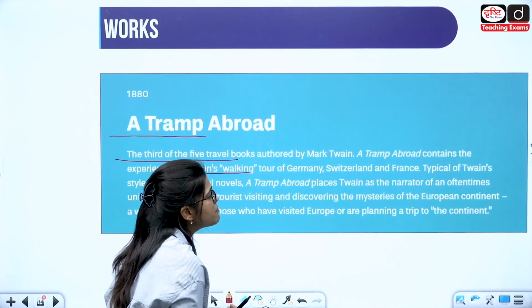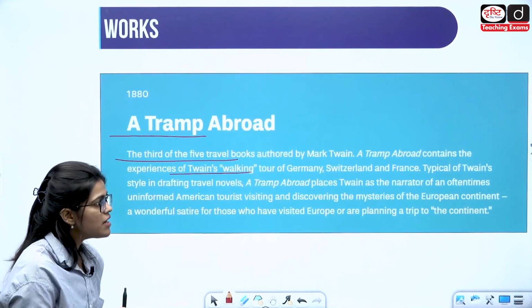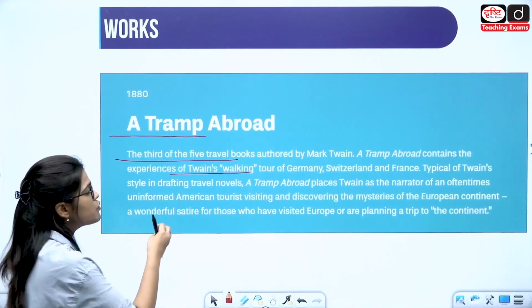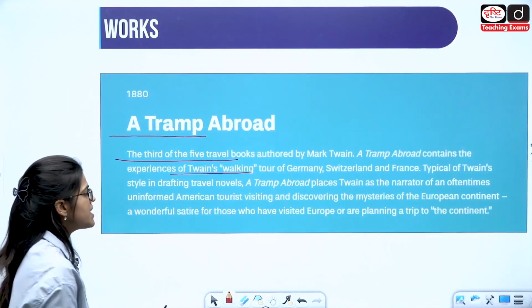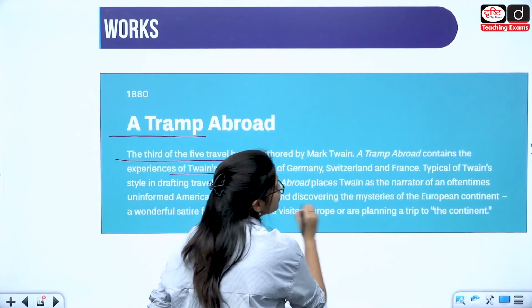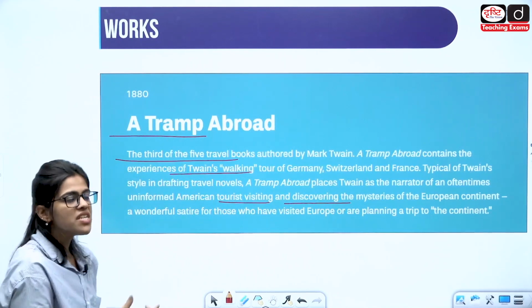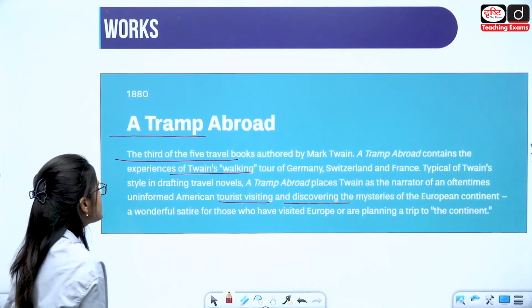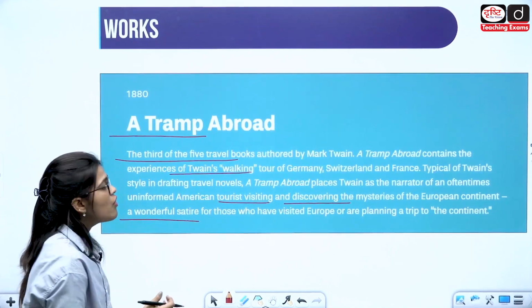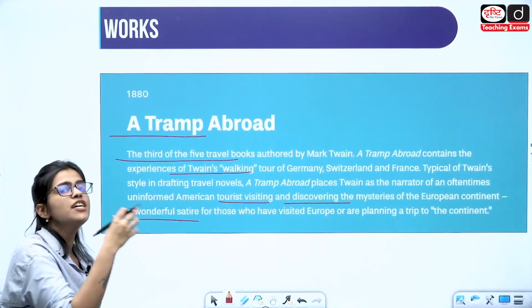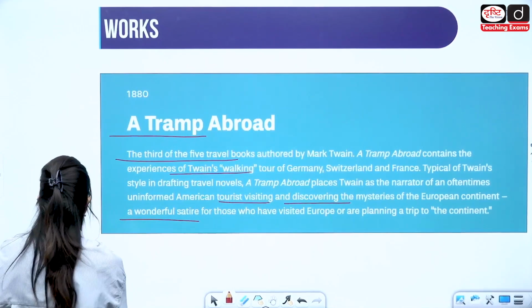A Tramp Abroad basically places Twain as a narrator. Oftentimes he goes and visits a lot of places. He is visiting, doing self-discoveries. There are mysteries in the European continent. It's a wonderful satire on the people who were visiting the European continent during that time as well.